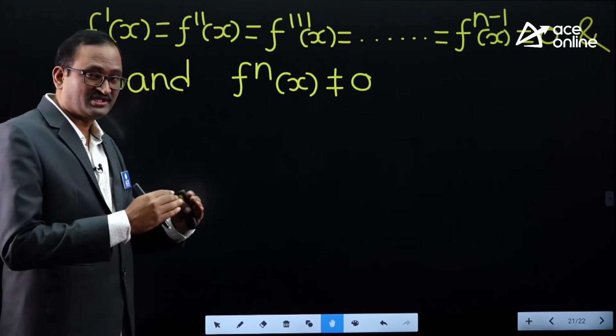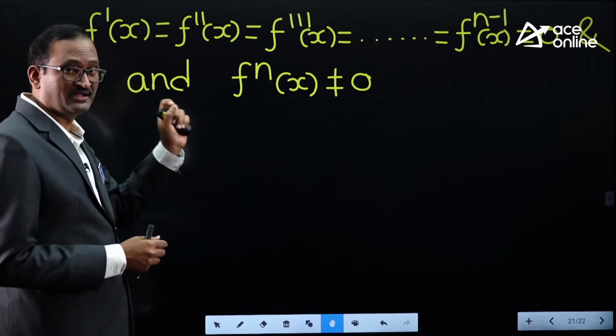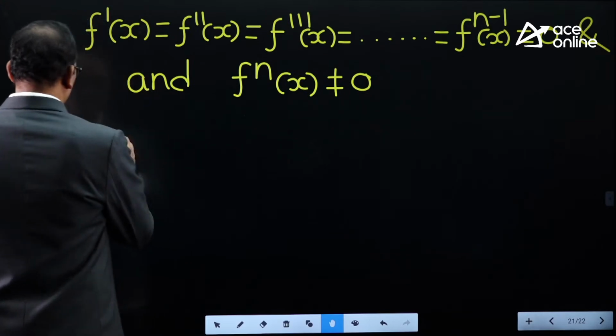So first derivative, second derivative, up to the n minus 1th derivative are 0, but the nth derivative at one particular point is not 0.